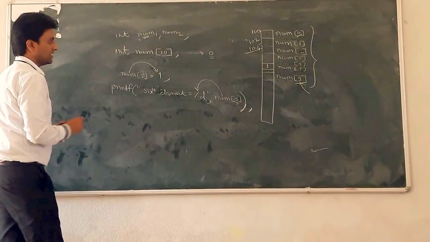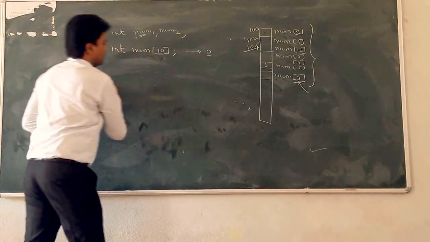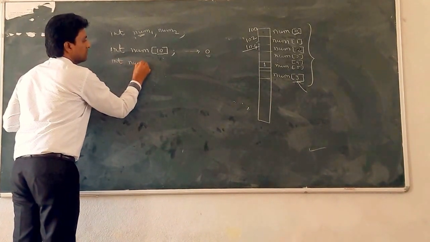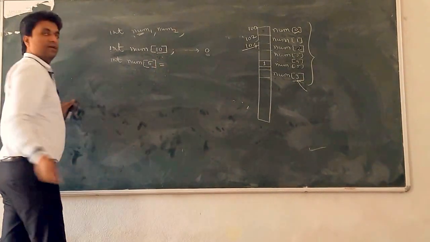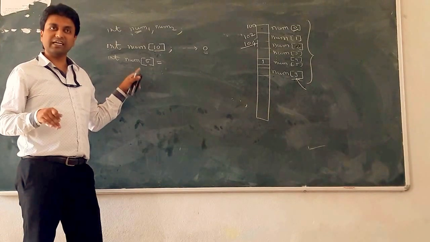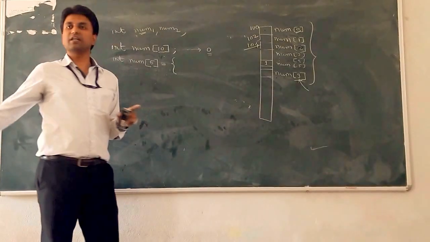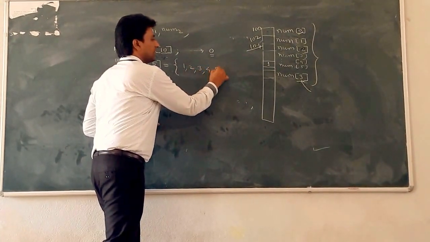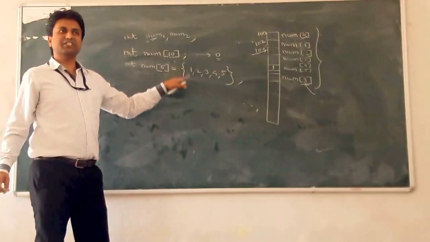Next one is how to initialize the array. Array initialization. Suppose num is an array of 5, and you want to initialize the 5 elements. Initialize means give values to those elements. Okay, so give the curly bracket, then suppose 1 2 3 4 and 5. So this is the array initialization.